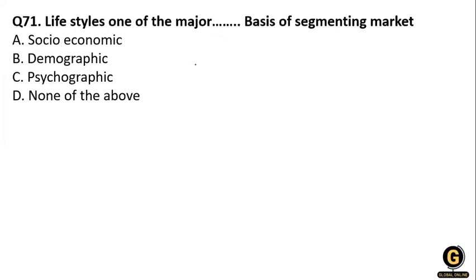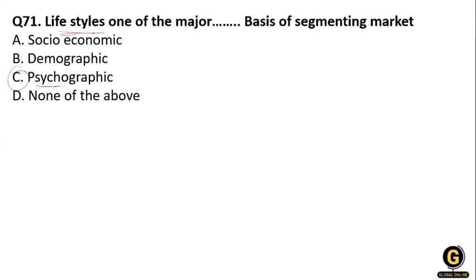The next question, question number 71: lifestyle is one of the major bases of segmenting the market. Option 1, socio-economic; option 2, demographic; option C, psychographic; and none of the above. So what is the right answer? The right answer is option C, psychographic. Why is it psychographic?